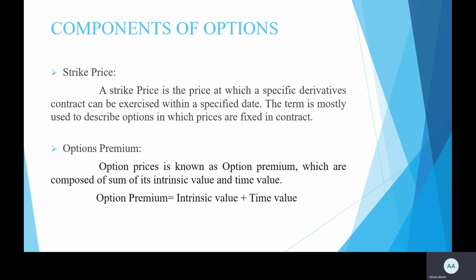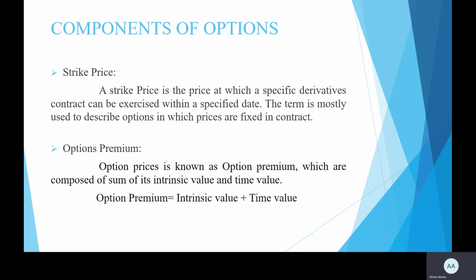So our next topic is components of option. Strike price. A strike price is the price at which a specific derivative contract can be exercised within a specified date. In short, we can say the strike price is the price of the underlying asset when it comes to a derivative contract for a specific period. The term is mostly used to describe options in which prices are fixed in the contract.